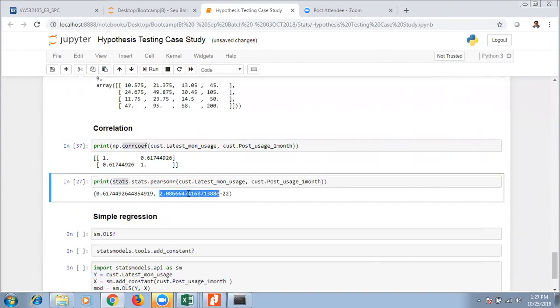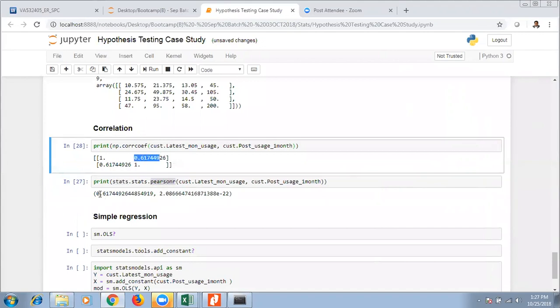How to do the post-hoc analysis in ANOVA? Post-hoc analysis, right now we are not doing that. I'm not talking about it. But yes, there is a way to get that, so we can do that. Yes, the Pearson correlation we can use, because there you can see the p-value also. But the correlation coefficient is the same. Whatever you get here, you will get the same here also.